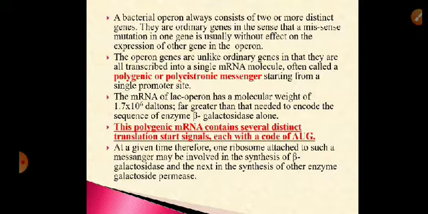Okay. The proof is that the mRNA of the lactose operon has a molecular weight of around 1.7 x 10^6 Daltons, which is much more than required to encode a single enzyme.